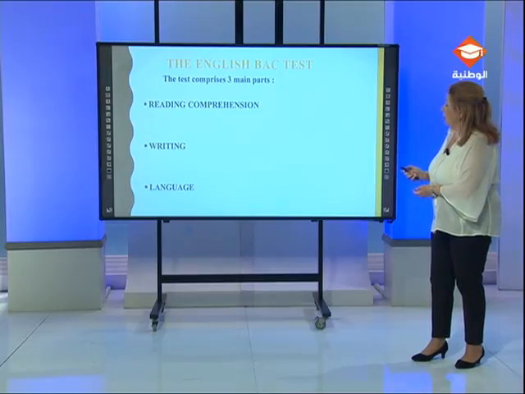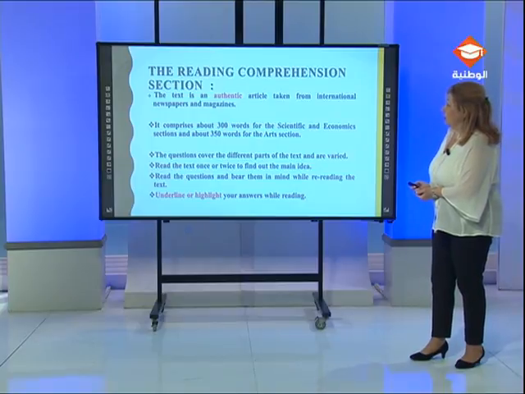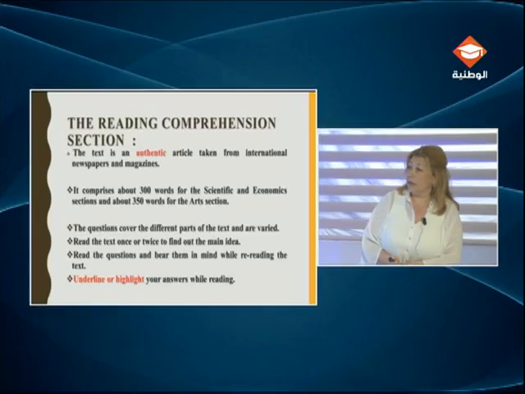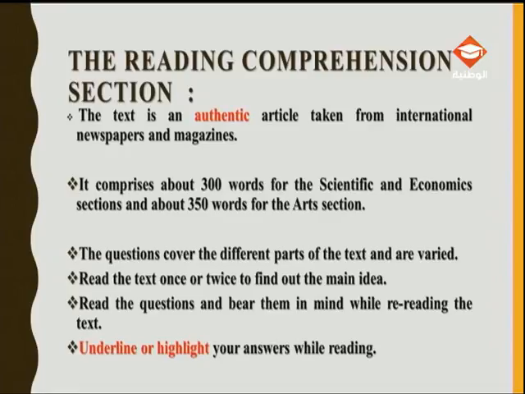We begin with the reading comprehension section. The text is an authentic article taken from international newspapers and magazines. It usually comprises about 300 words for the scientific and economics sections, and about 350 words for the arts section. The questions cover the different parts of the text and are varied.